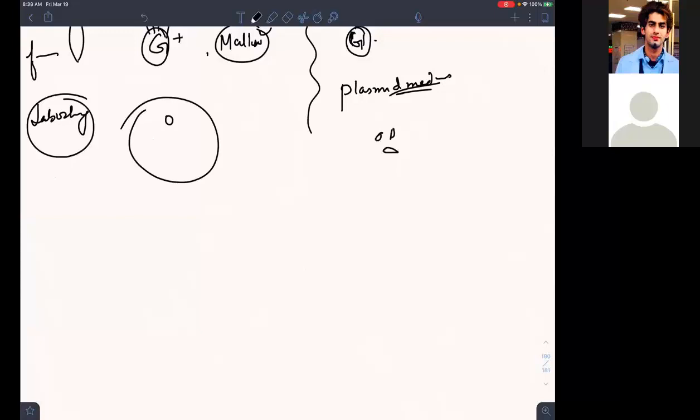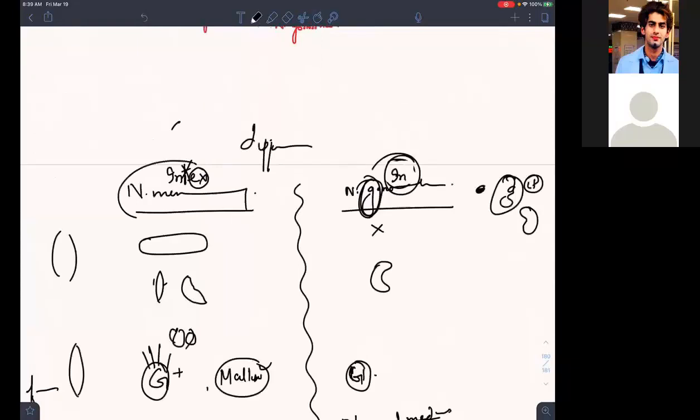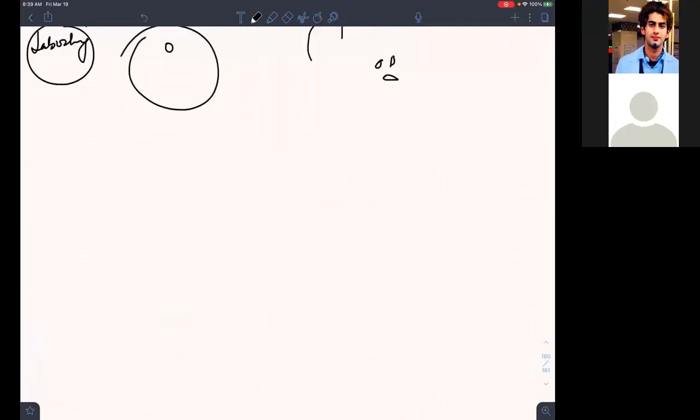So where will you see this Neisseria meningitidis? Important thing. Where does it live? He lives in the nasopharynx.